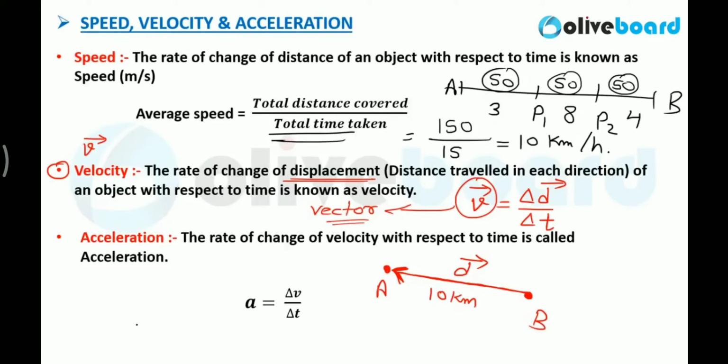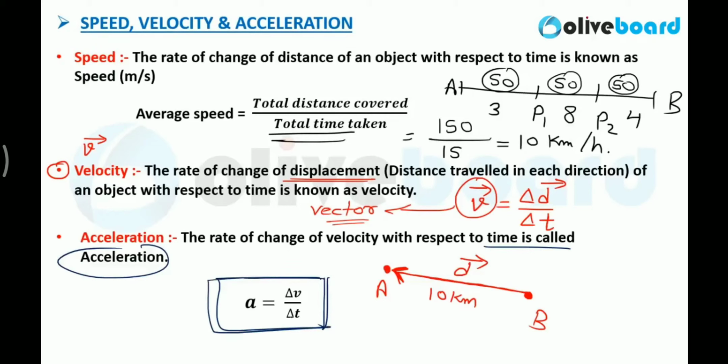Acceleration is similar to velocity. The rate of change of velocity with respect to time is called acceleration. That is, acceleration will be equal to del v by del t. Acceleration is also a vector quantity, and velocity is also a vector quantity. So acceleration is nothing but del v by del t.